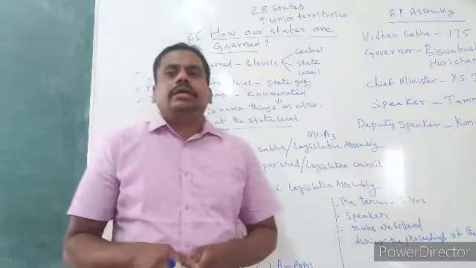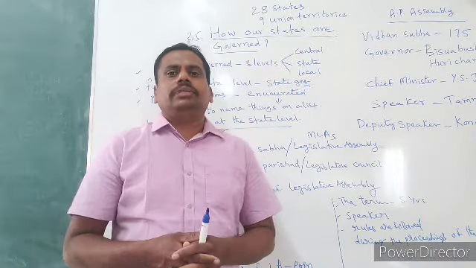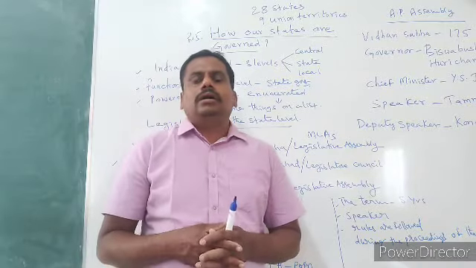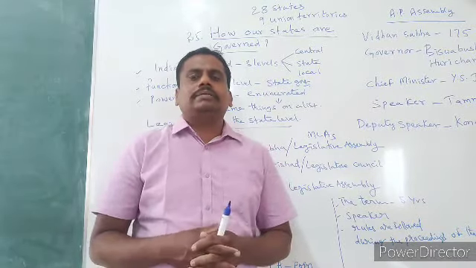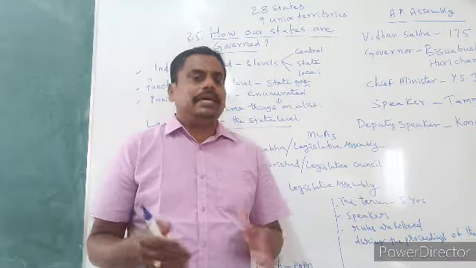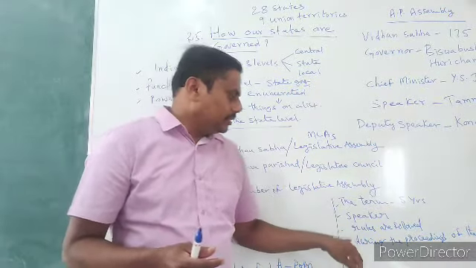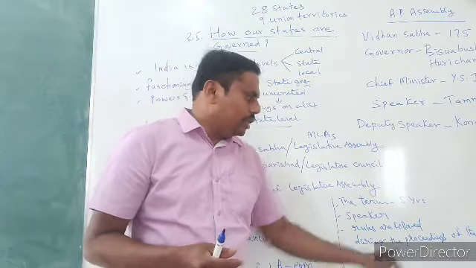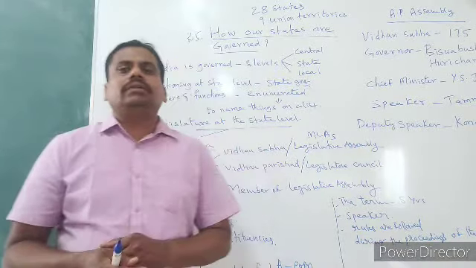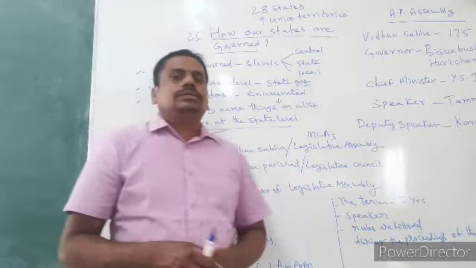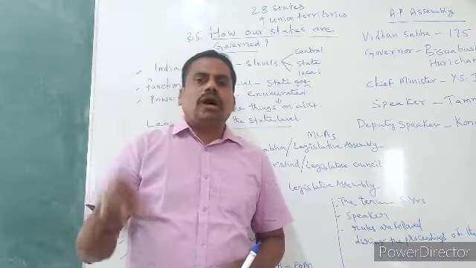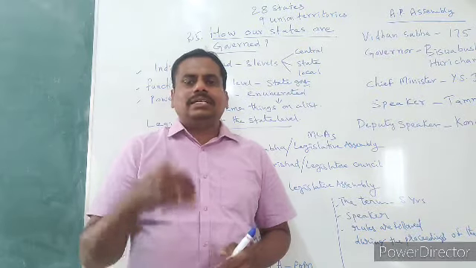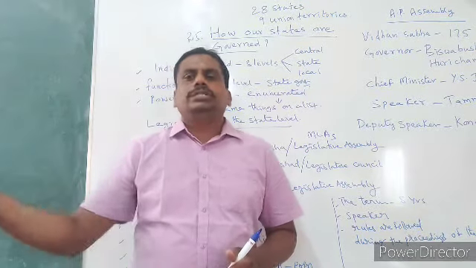And in order to conduct the meetings of the Legislative Assembly, one person is elected from among the members. He is called Speaker. He sees that the rules are followed during the proceedings of the House. So all the members of the House should follow the rules while discussing the issues of the state.